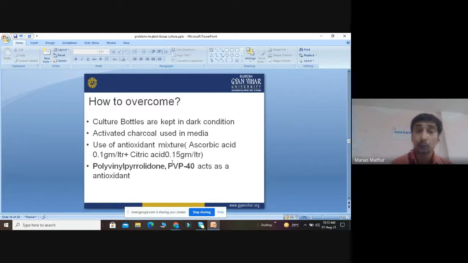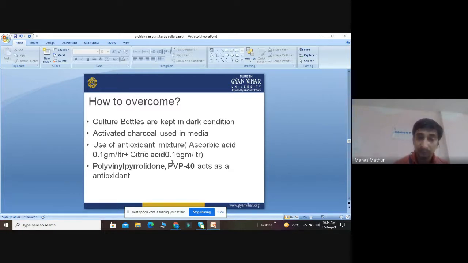Again, next, how to overcome the problem of phenolic compounds. Culture bottles are kept in the dark condition, because when they are kept in light, there are certain chemical reactions. We can also use activated charcoal in the media. This activated charcoal will absorb all the phenolic compounds which are present in the media.